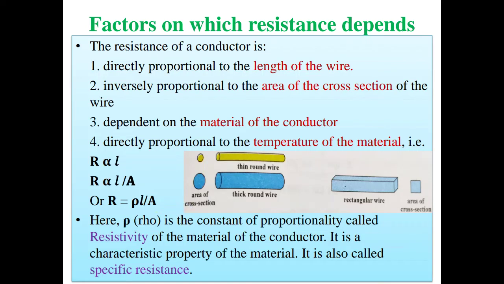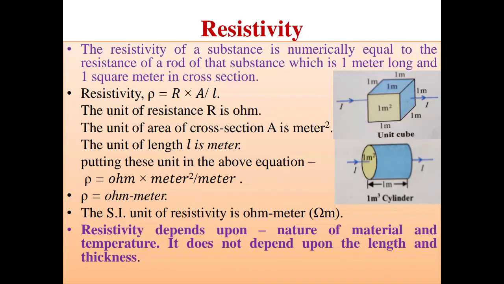No doubt it's correct, but if the question comes, what are the factors on which resistivity depends, they do the same, and say that resistivity depends upon resistance, area and length, which is wrong.